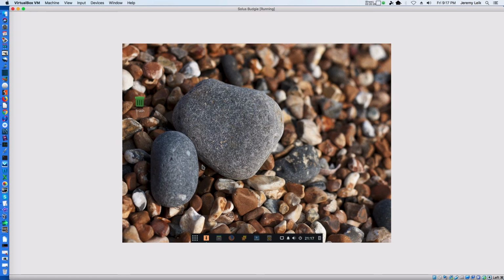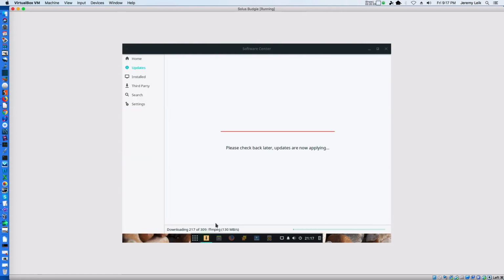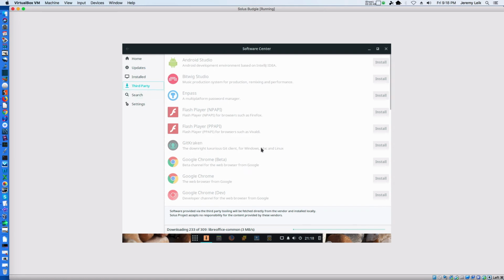There seem to be a decent amount of options in the Software Center, and that's actually going through those at a pretty good clip. And you've got different options here. Not sure if it's under third party. Oh, Android Studio even.